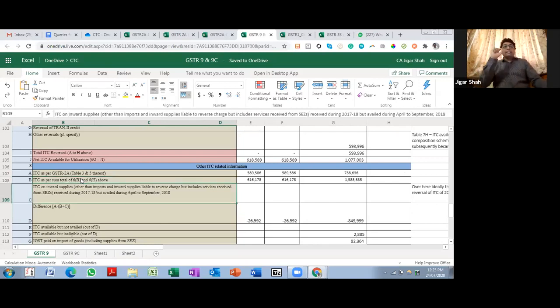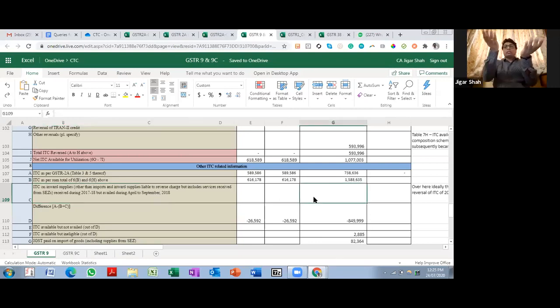Now, ITC on inward supplies received during 1819, we should read 1718 as 1819, but availed in the next financial year, 1920, by September. If there is any ITC that I have taken in the next financial year, it will be there in my 2A, but let us say I forgot something and I took it in 3B of the next financial year. That figure I will add over here. So it comes in alignment and it gets reconciled.